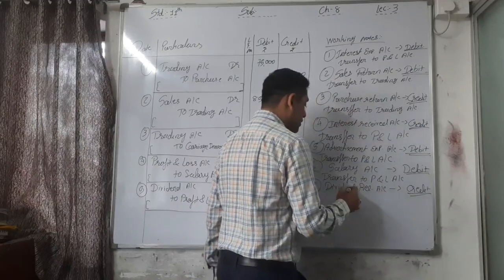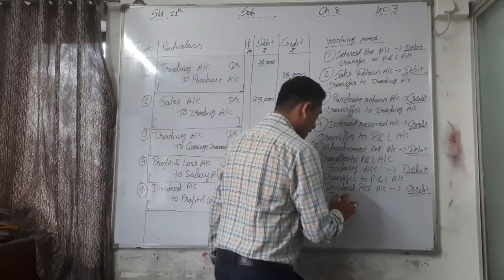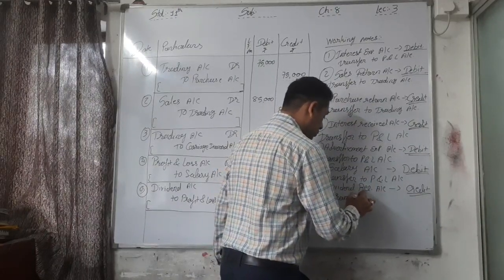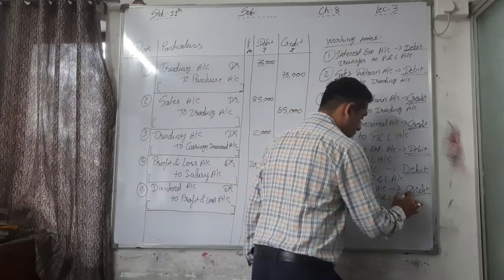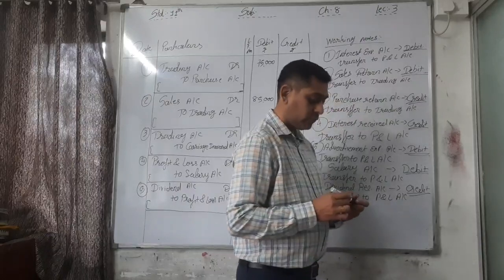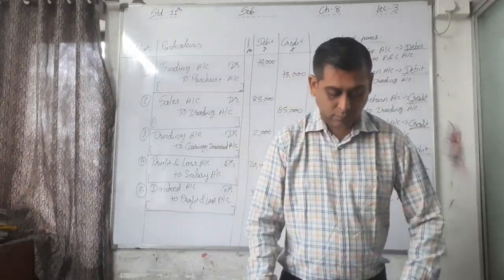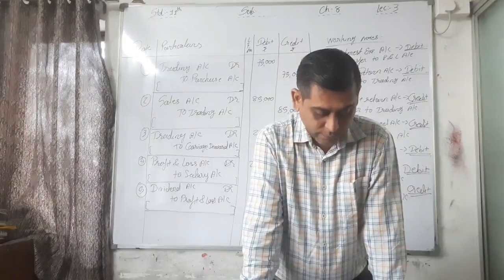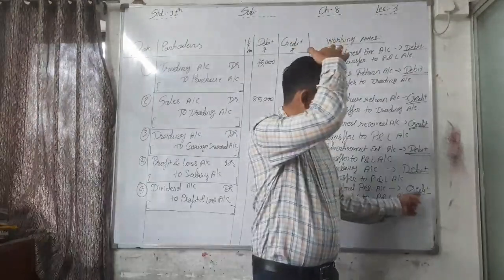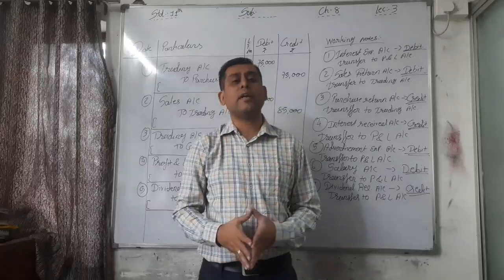And it is not purchase or sales related, that's why it is transferred to profit and loss account. So the entry: see here it's a credit balance, so we have to debit it.